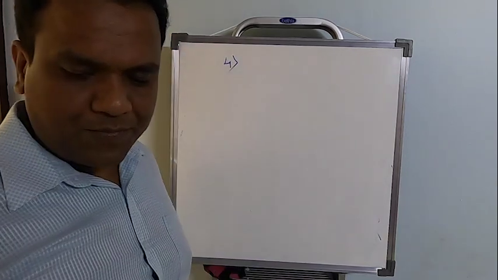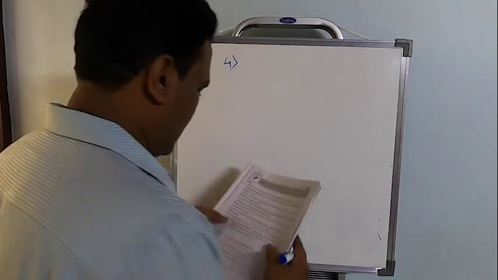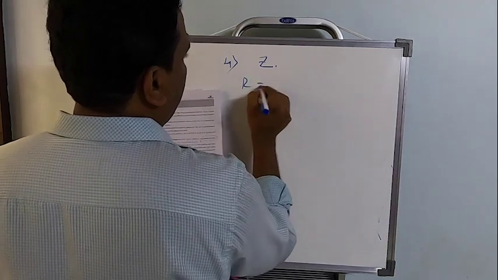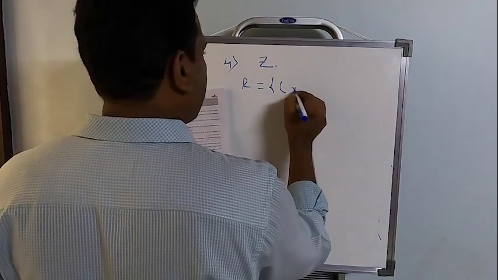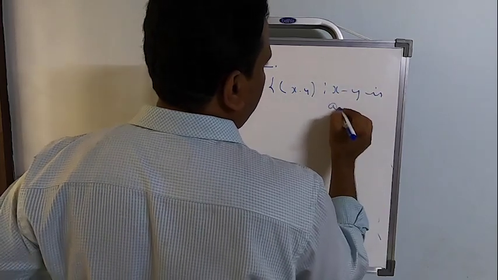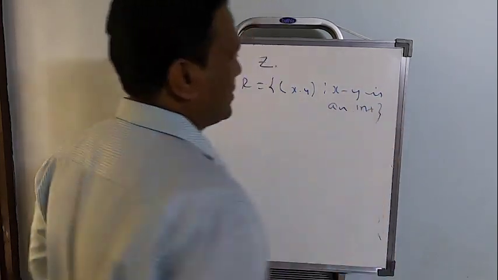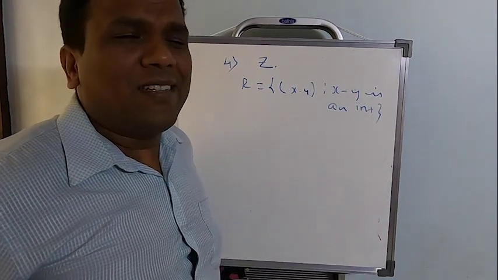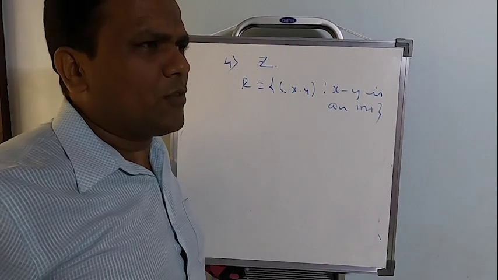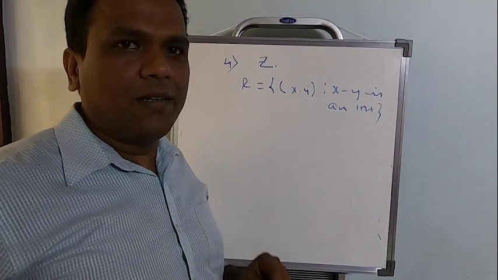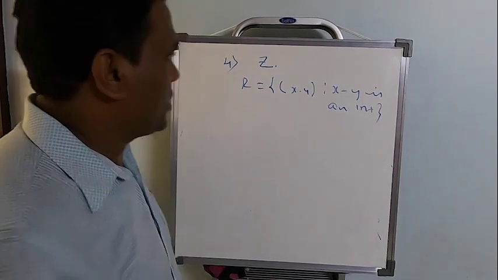Problem number 4. The set is the set of all integers. R contains ordered pairs x comma y such that x minus y is an integer, and we have to check all three, whether it's reflexive, symmetric, and transitive. And this time let us not take the risk of constructing the elements for the ordered pair. You notice it's an infinite set, so better to go with the general procedure.